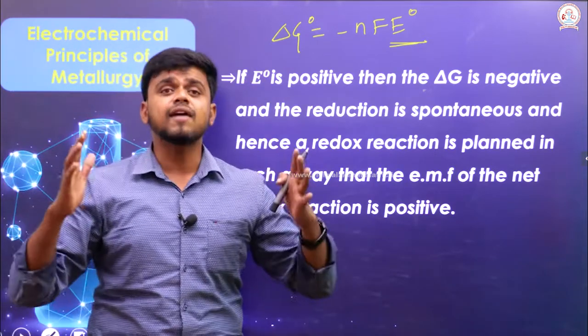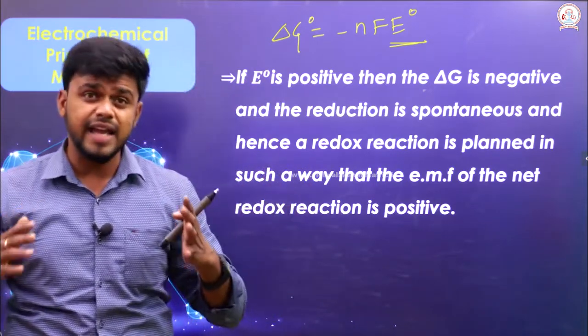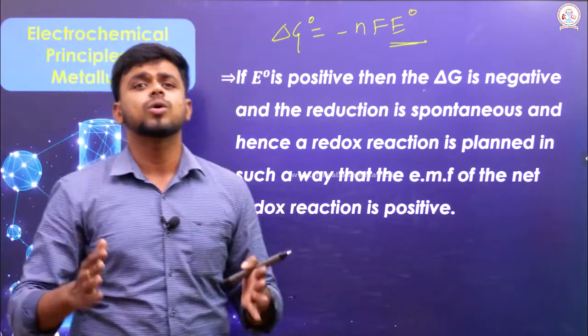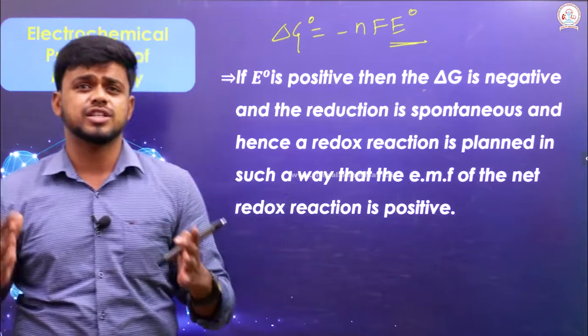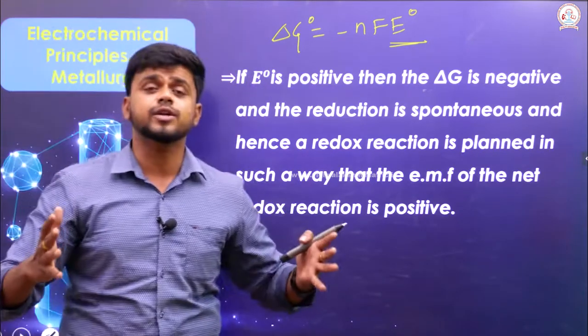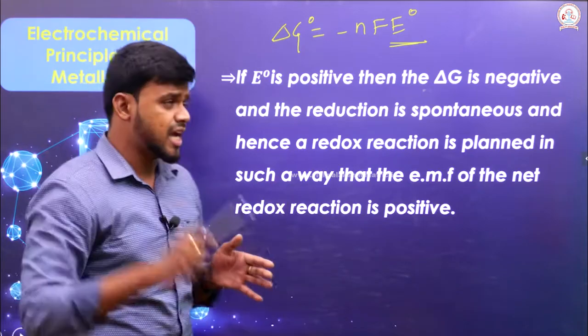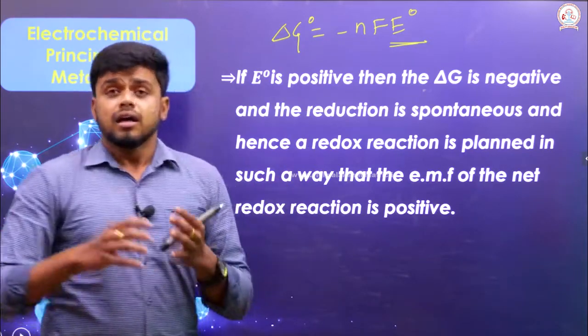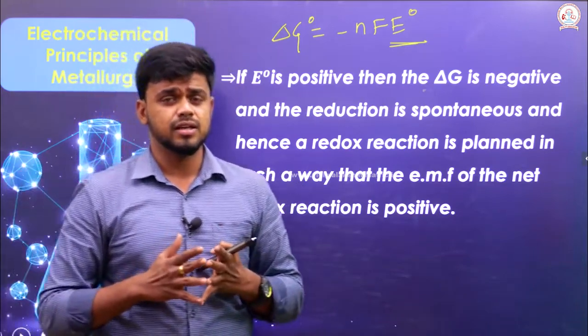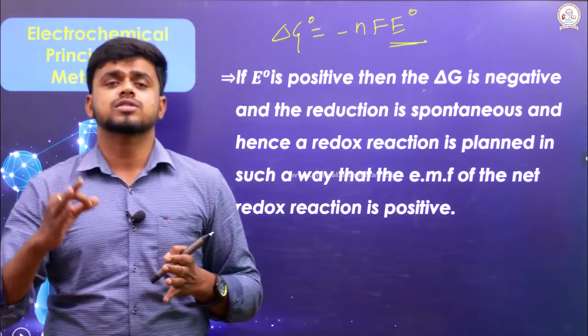So we have to arrange that redox reaction in such a way that the total standard free energy change is always negative. To get a negative Gibbs free energy change, I have to get the E naught value in a positive way. Only then will the redox reaction occur.